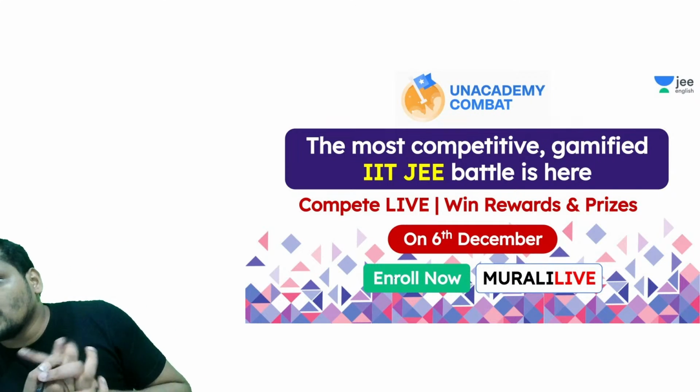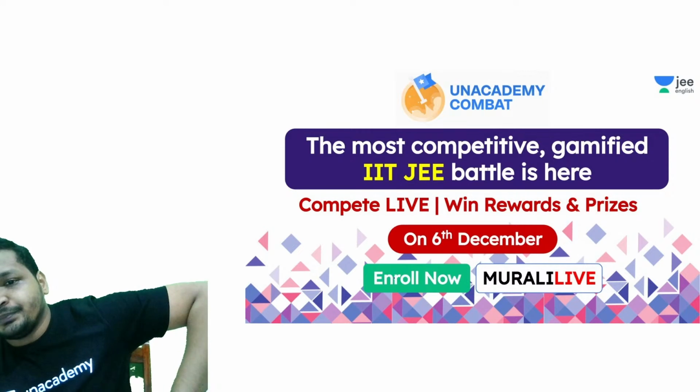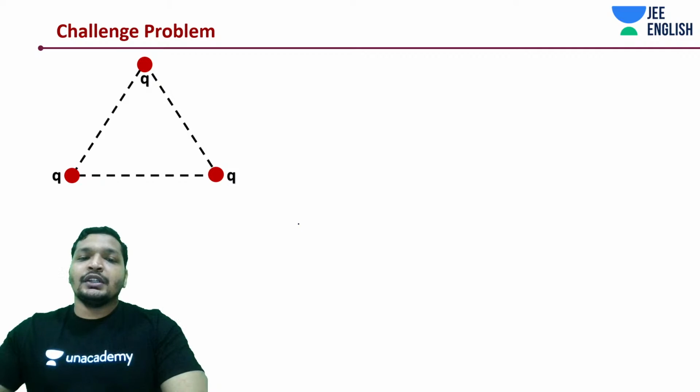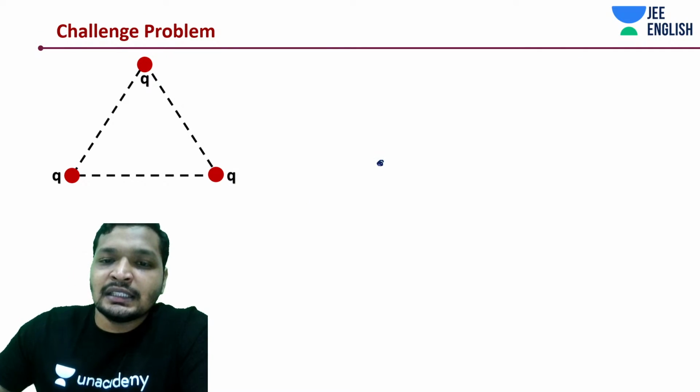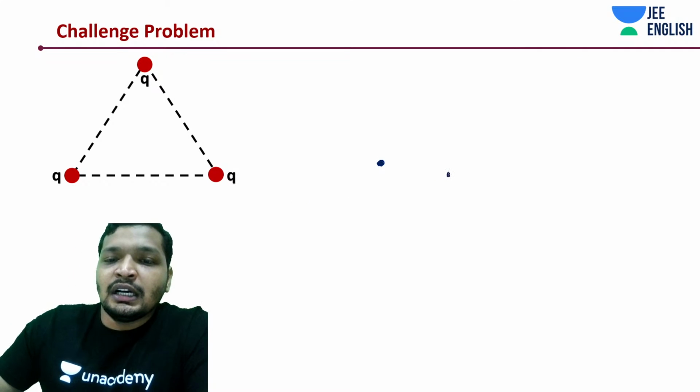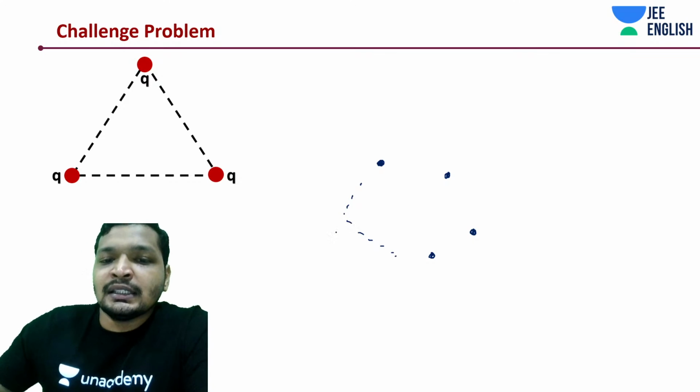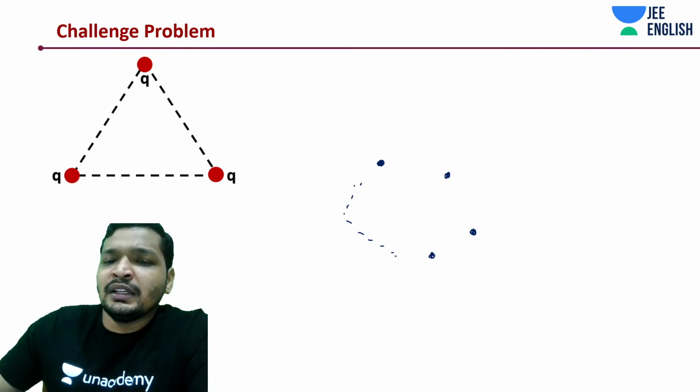Yeah, you can also use permutations and combinations, Rishabh. Okay, good question. So if there were n such charges, 1 charge, 2 charge, 3 charge, 4 charge, n such charges, let's assume they're all equally placed.